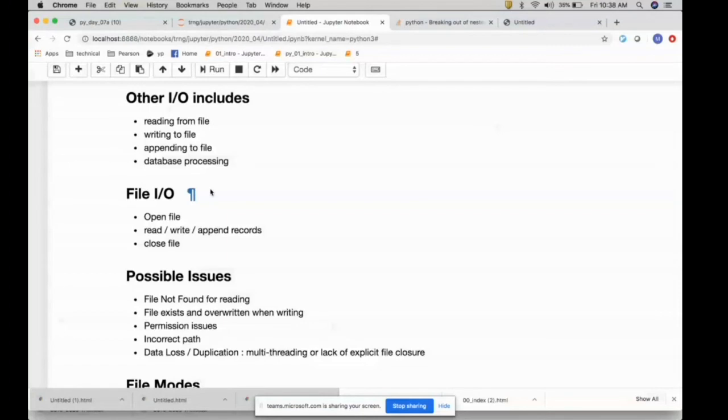So for us to process a file, the first thing is we need to open a file. What exactly does opening mean? You give a file name and then you give a mode. So what are you going to do with this file? Are you going to read it or write into it? Once you have the file name and the mode, you issue an open function call.